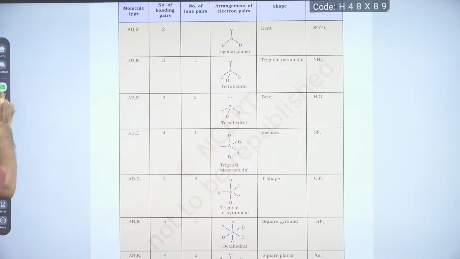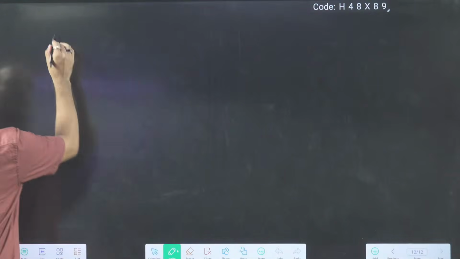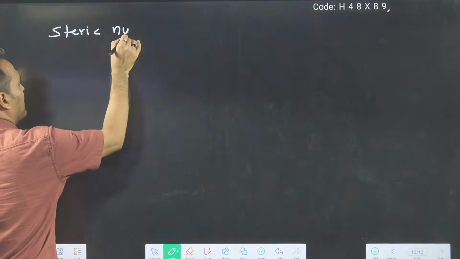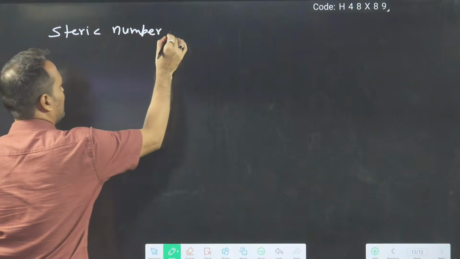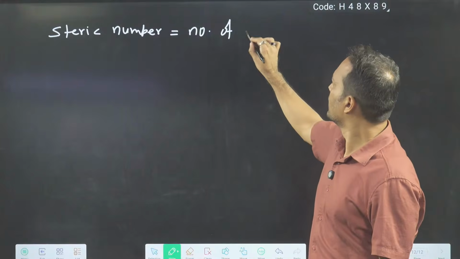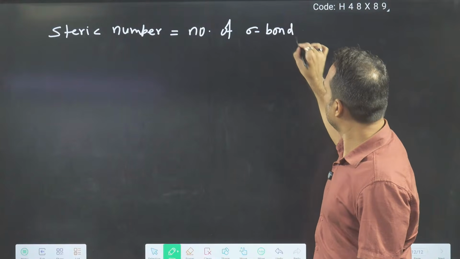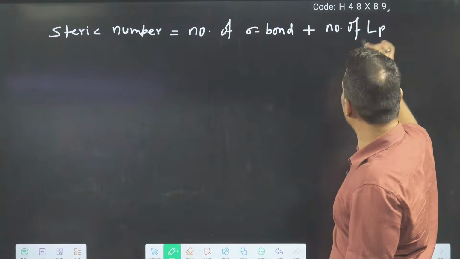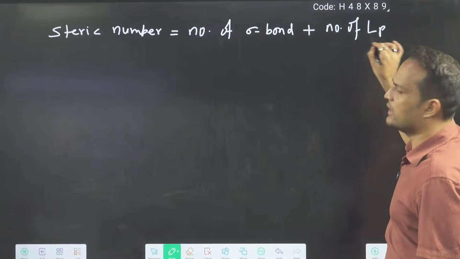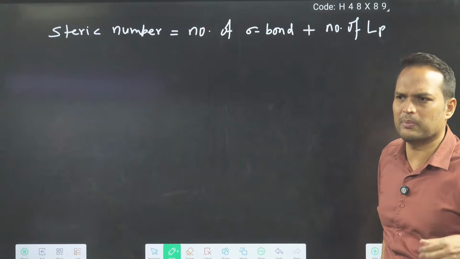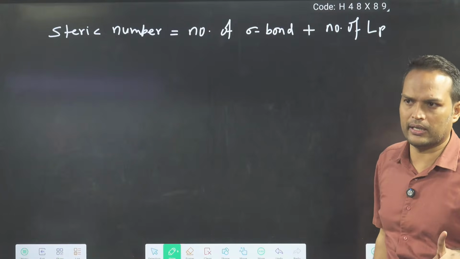So before doing this table, we will first write one more definition: steric number. What is steric number? Steric number is the number of sigma bonds plus the number of lone pairs. In future we will write localized lone pair, but now we don't require it, people may get confused, so I am not writing it.